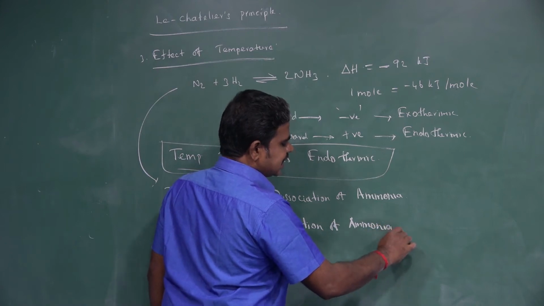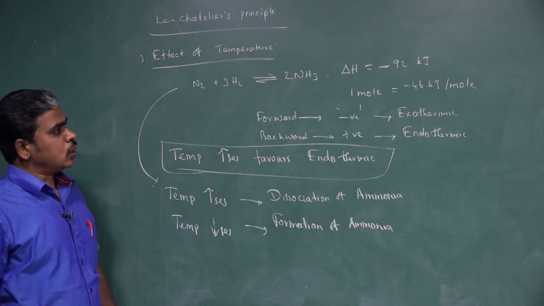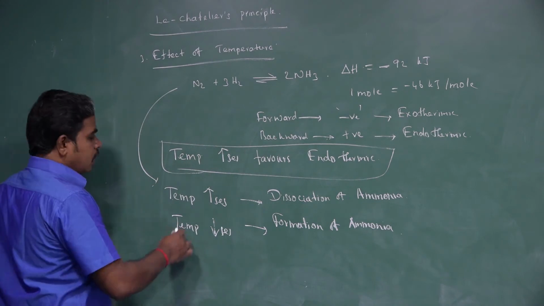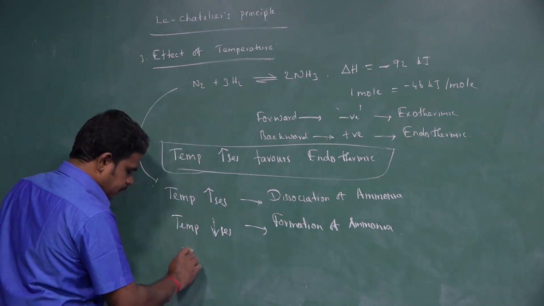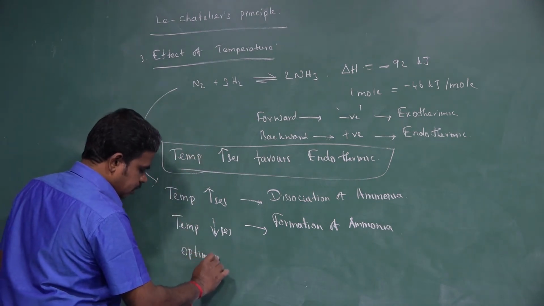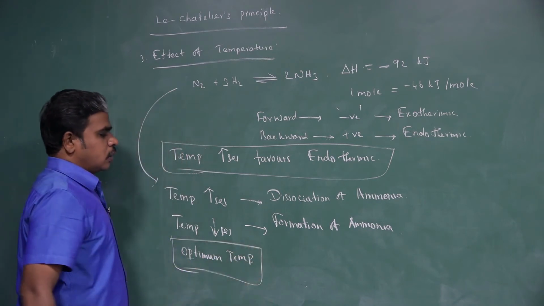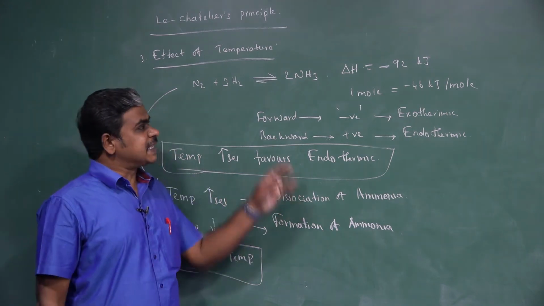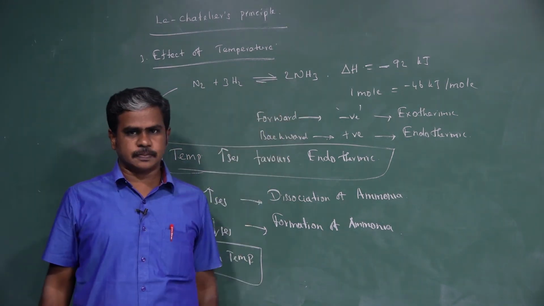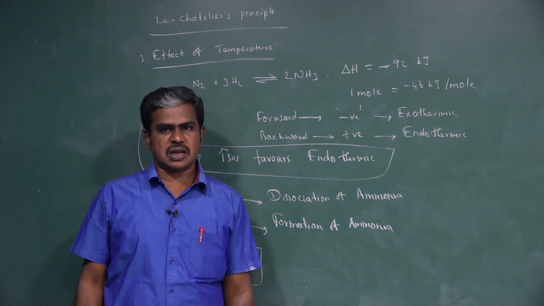So, this is the temperature effect. The optimum temperature is the temperature to get the maximum yield of your product.